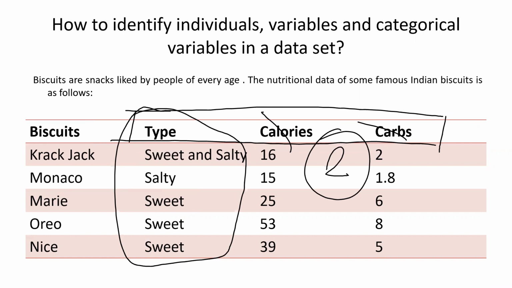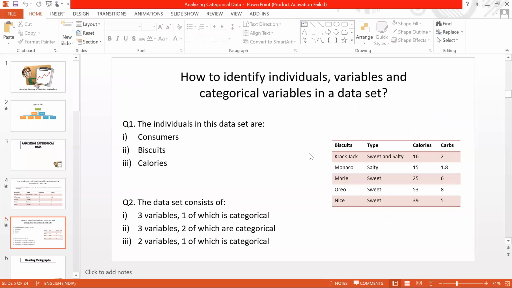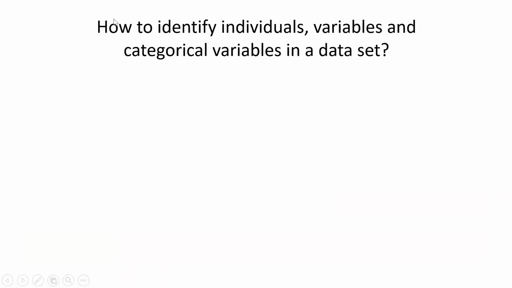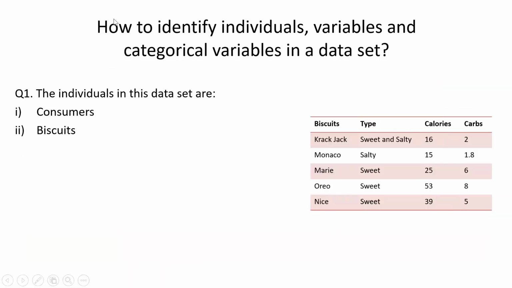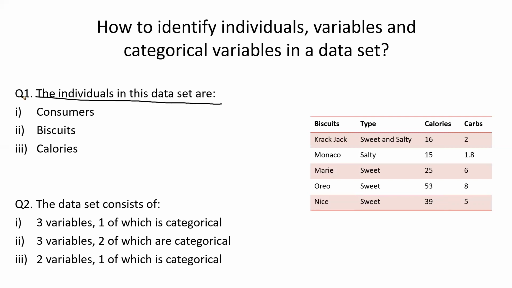Now if you see in the next slide, they are asking some questions. There are two questions. The first one says that the individuals in the data set are biscuits, right?